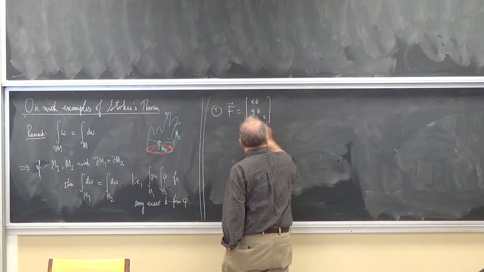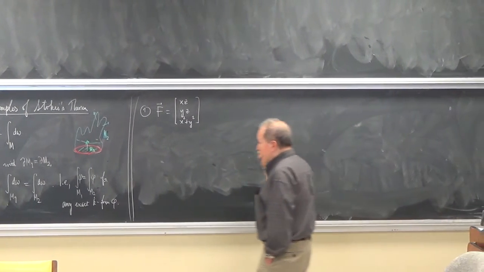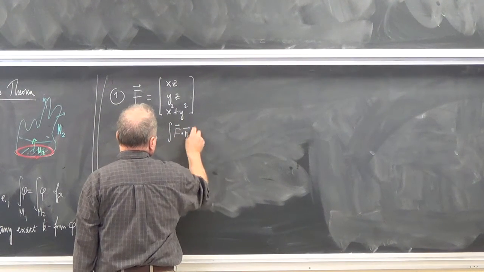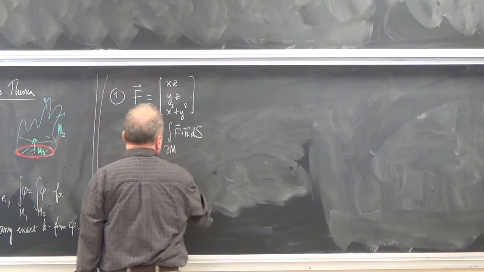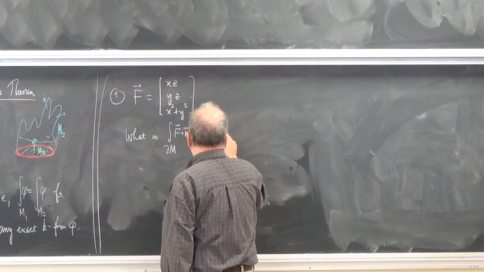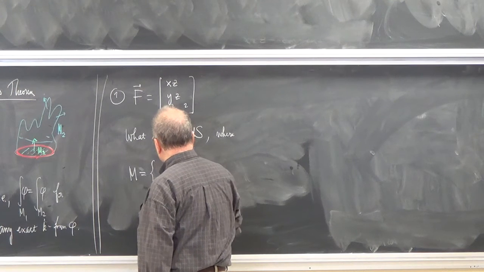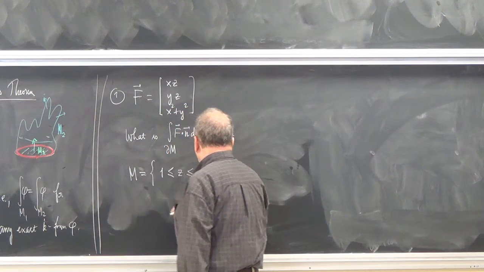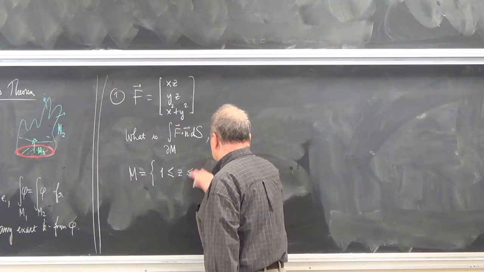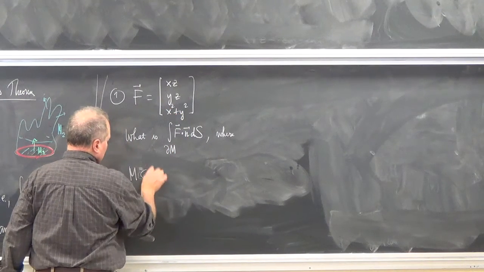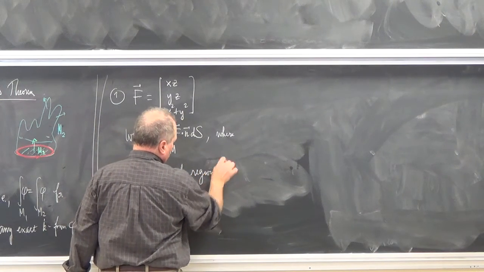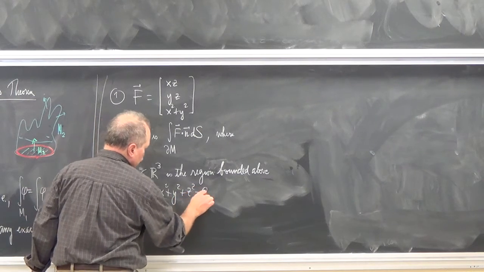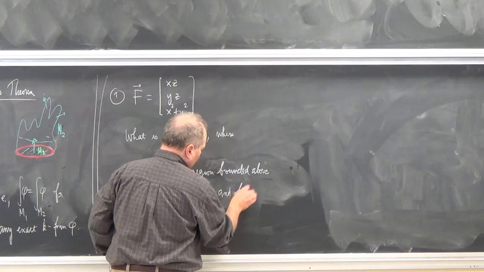Suppose I take the vector field whose components are xz, yz, and x squared plus y squared, and I ask you, what is the flux of F across the boundary of M, where M is the region bounded above by the sphere x squared plus y squared plus z squared equals 2, and below by z equals 1.